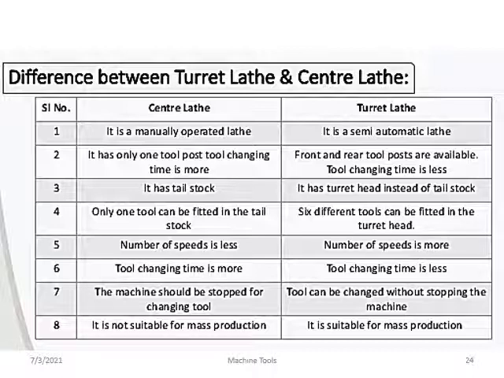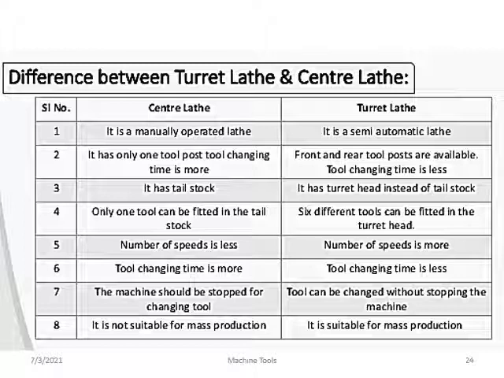Next difference is only one tool can be fitted in the tailstock, but 6 different tools can be fitted in the turret head. That is very important. Engine lathe, only one tool can be fitted in the tailstock. Only one tool is possible. But in turret lathe, 6 different tools can be fitted in the turret head. It is a major technical difference.